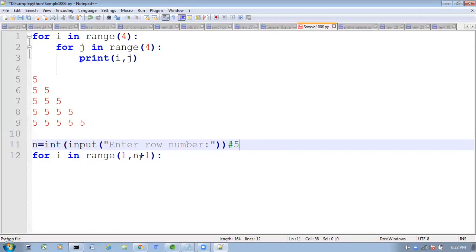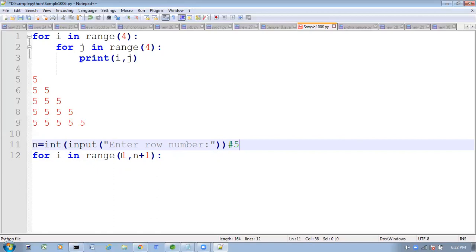Now total how many rows will you get? 4 rows we will get. Very good. If you take 1 comma n, n value is 5, the last value is always n minus 1. So 1 to 4 you will get.